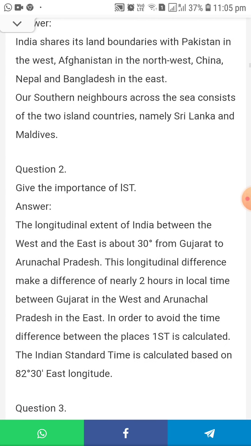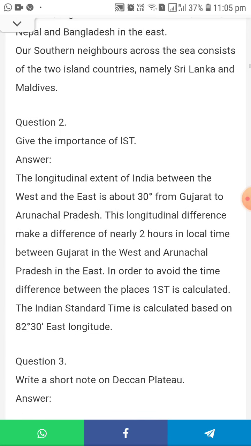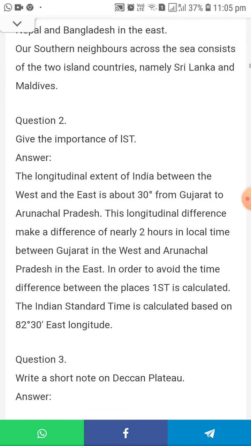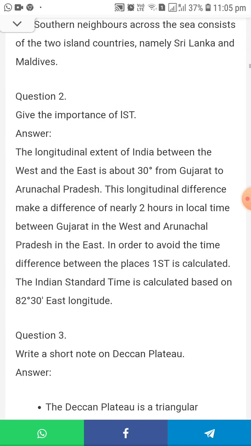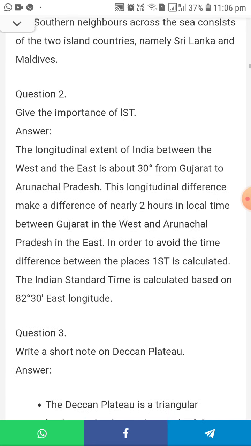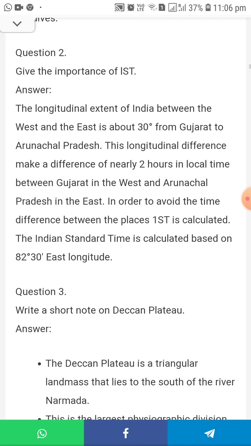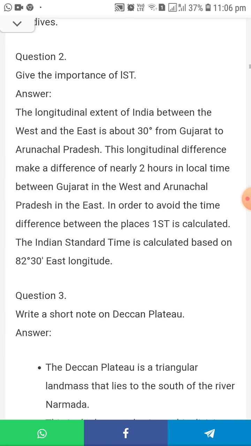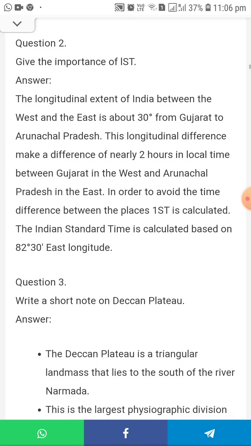Second question, give the importance of the IST. The longitudinal extent of India between the west and the east is about 30 degrees, from Gujarat to Arunachal Pradesh. The longitudinal difference makes a difference of nearly 2 hours in local time between Gujarat in the west and Arunachal Pradesh in the east. In order to avoid the time difference between the places, IST is calculated. The Indian Standard Time is calculated based on 82 degree 30 minutes east longitude.